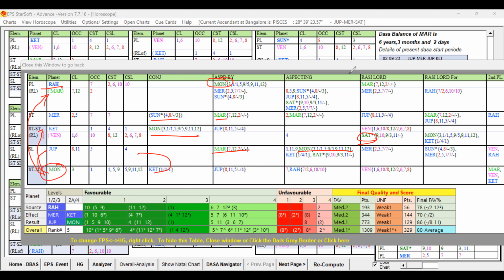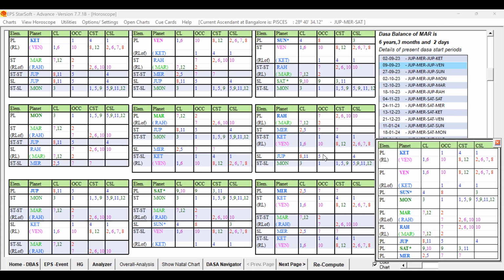But that Bhukti lord should be strong enough for the studies. Here you can see the Rahu in the star level, sub level, it is not well connecting to the fourth house, and fifth, ninth house are all not there. The purpose of travel for studies is not directly indicated. So that also we have to keep in mind.